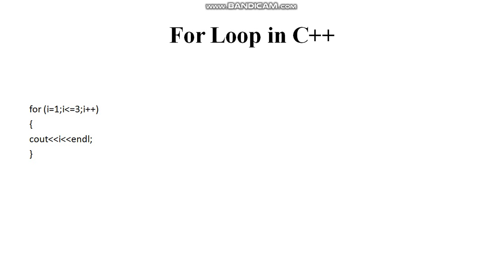As we already know, in C++ we have the syntax of the for loop: i variable from 1, i less than or equal to 3, i plus plus, and cout we will print the value of i, and this for loop will print numbers from 1 to 3.